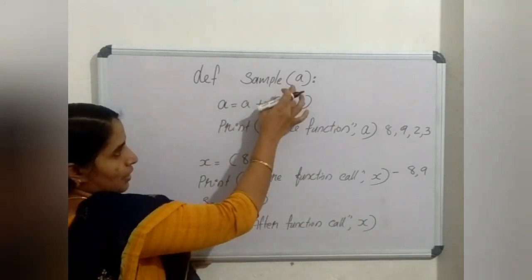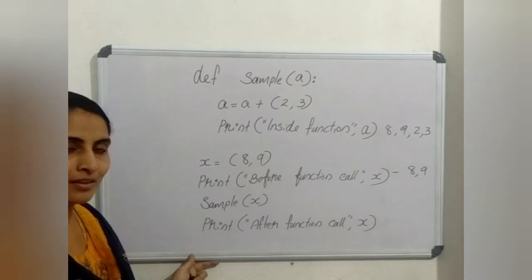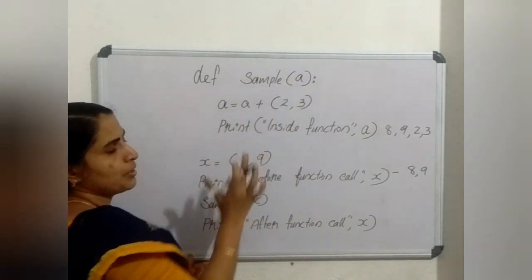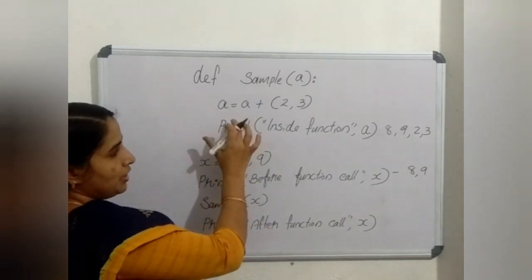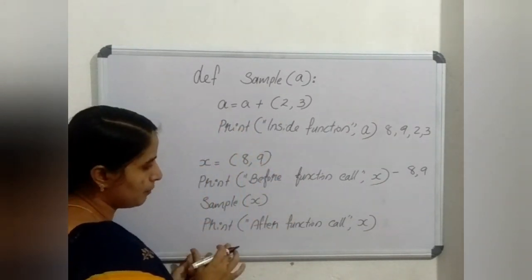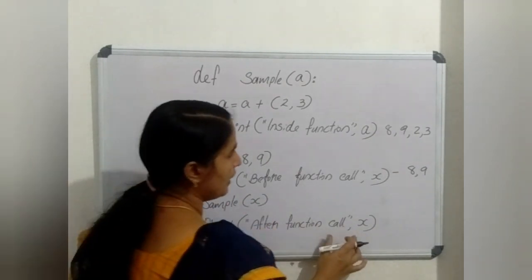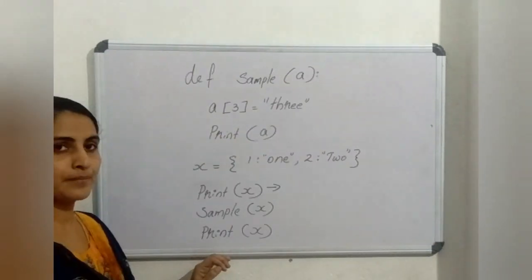So is a tuple mutable or immutable? Can you say? Yes, it is an immutable data type. The changes will not be reflected back. So I made a change here, but it will not be reflected back here in the main. So it prints only 8 and 9.